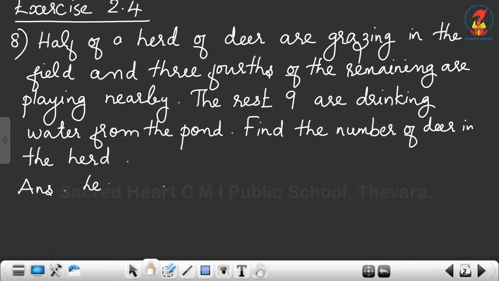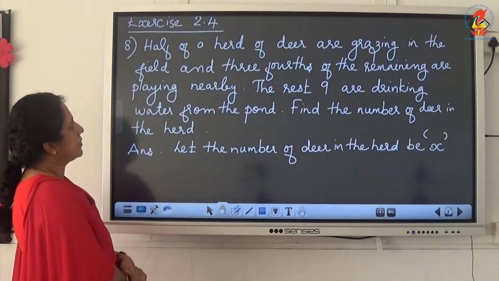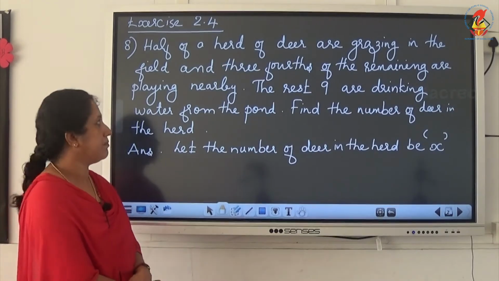So let the number of deer in the herd be x. Then, children, if you are not getting the question, read it one more time.